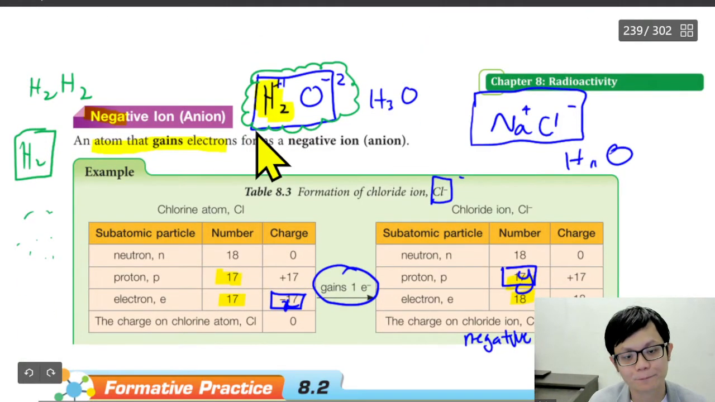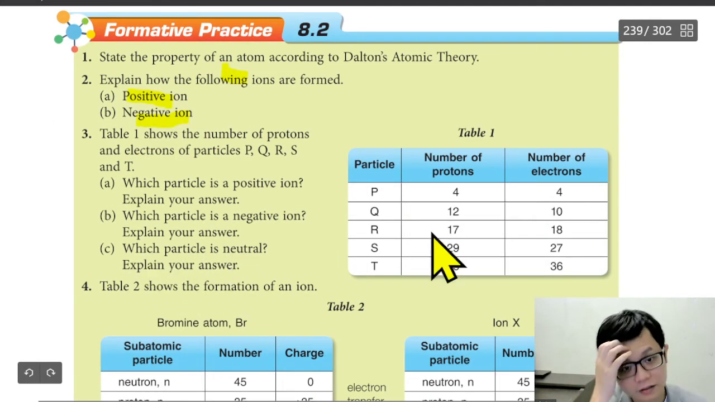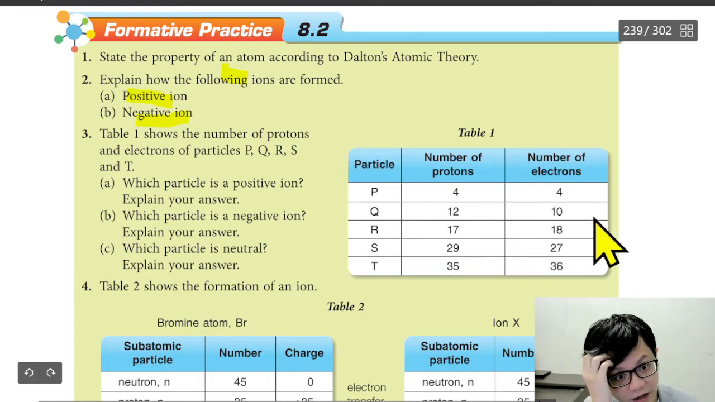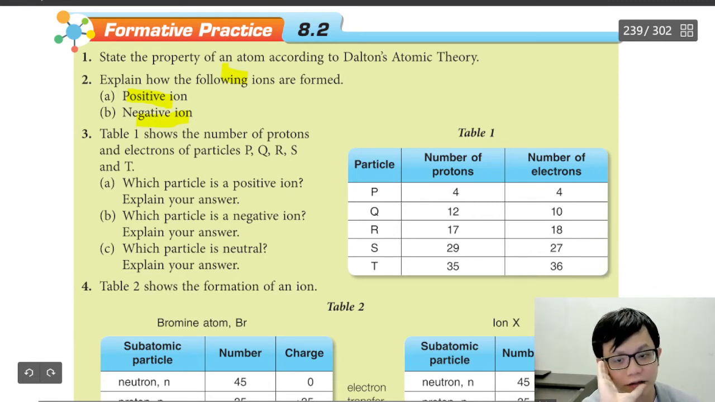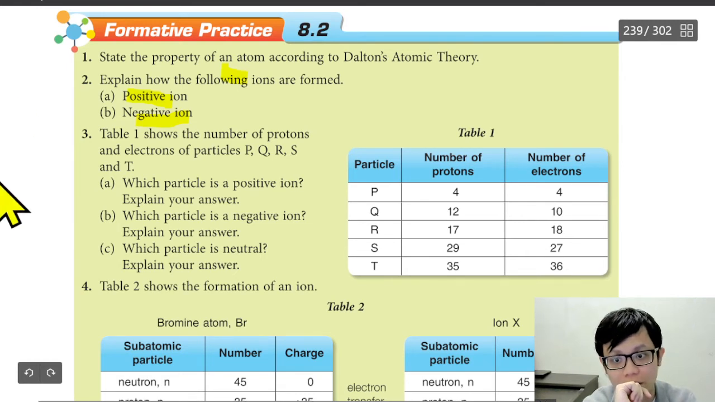The next question: Table 1 shows the number of protons and electrons of particles P, Q, R, S and T. Let's look at this one. Proton number 4, 10, 17, 29, 35, and electron number 4, 10, 18, 27. Even if you don't read the question, you need to study this table for the question.